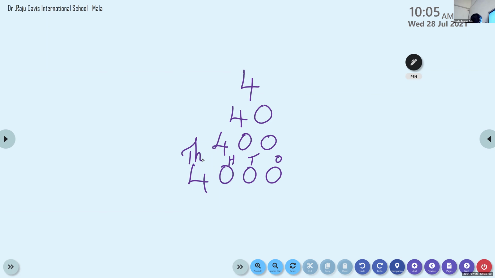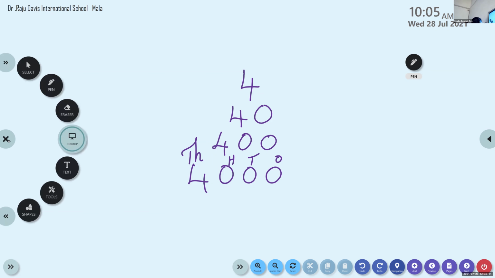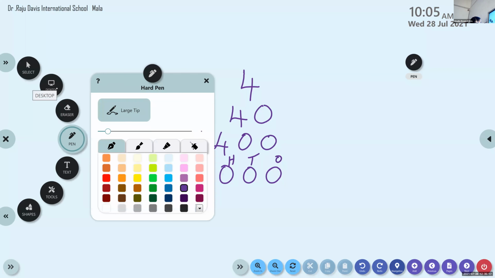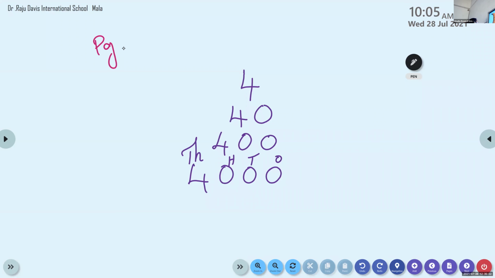So children, we are doing page number 18. All of you, please check whether you have taken page number 18. We are doing workbook questions. Page number 18, question number 1. The answer is option A.